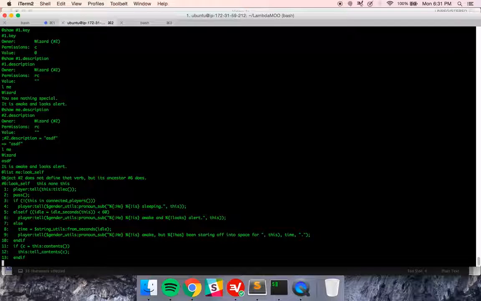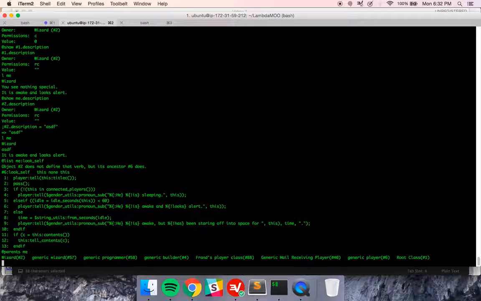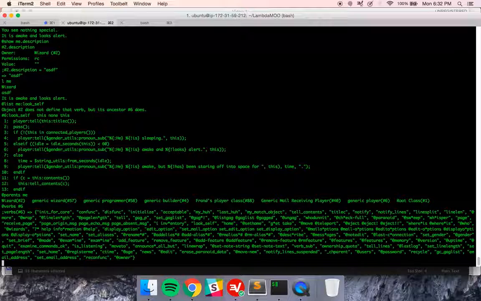@list me:look_self. So @list lists the verbs. So I can see the verbs. I can list a verb that's on me. Don't be confused. This uses inheritance, right? Number 1 and number 2 is not necessarily directly descendant from number 1, and number 3 is not necessarily directly descendant from number 2. As you can see, I'm number 2, but my parent is number 6. So again, @parents me: generic wizard, generic programmer, generic builder, the player class, the mail receiving player, the generic player, and the root class. So if I do @verbs #6, you see a whole bunch of stuff.